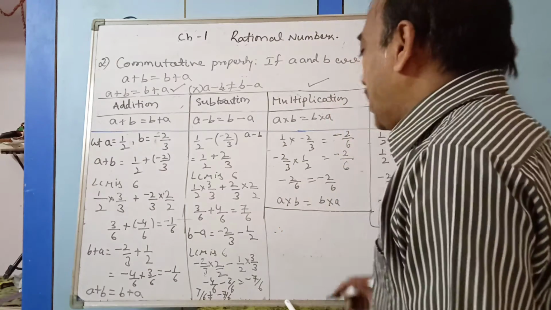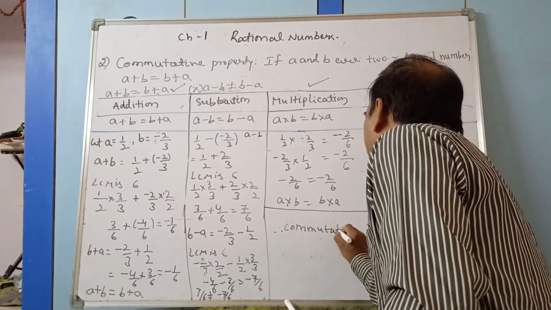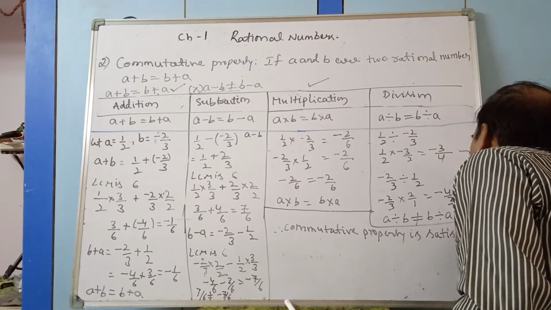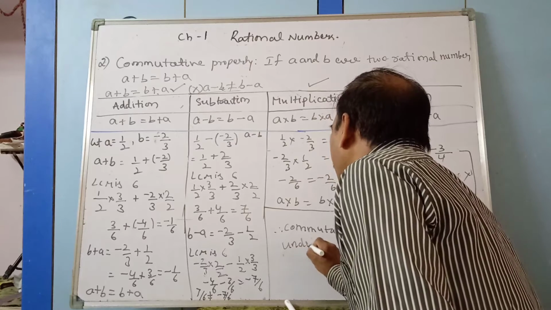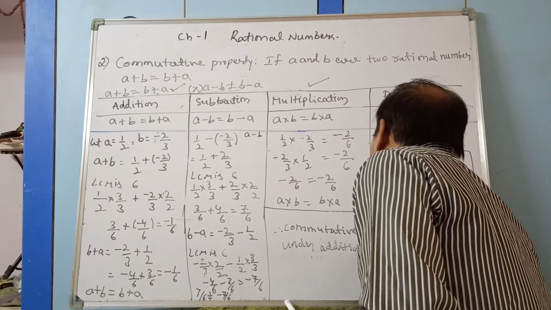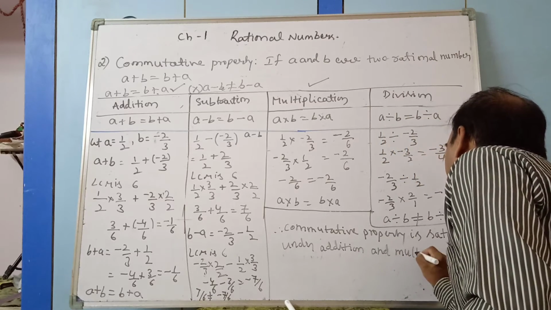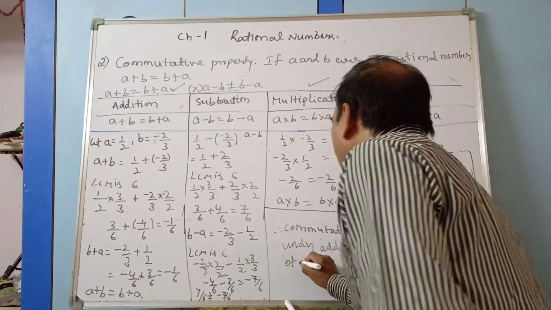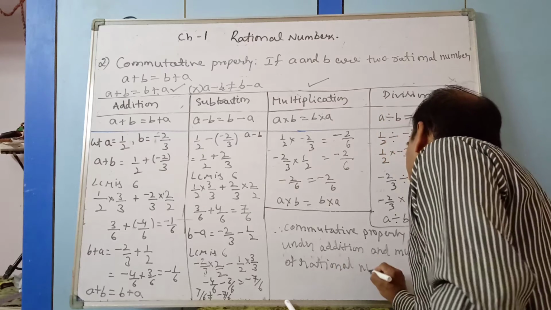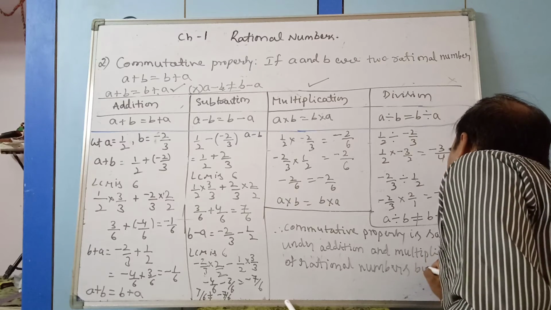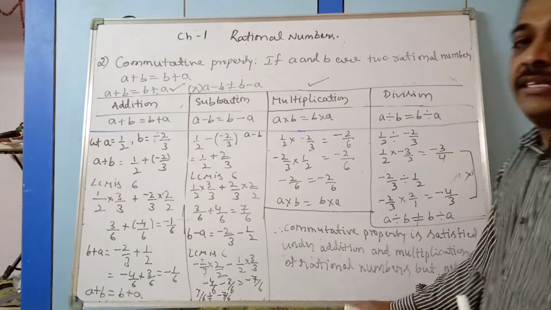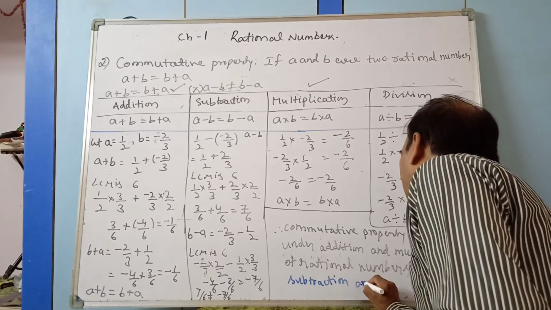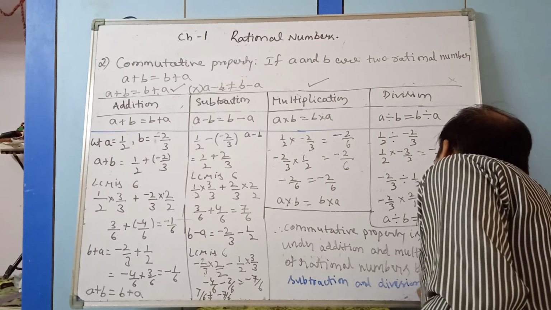So therefore commutative property is satisfied under addition and multiplication of rational numbers but not subtraction and division.